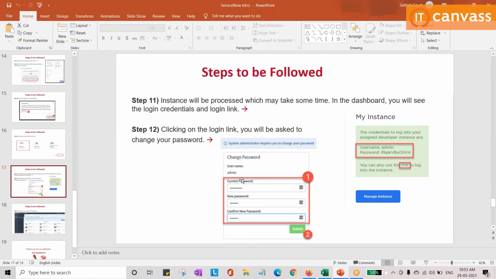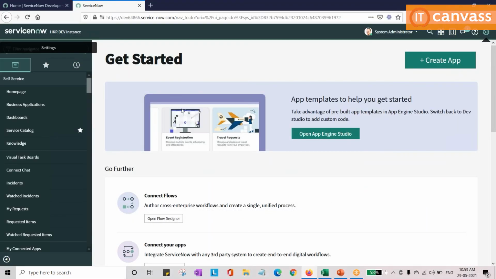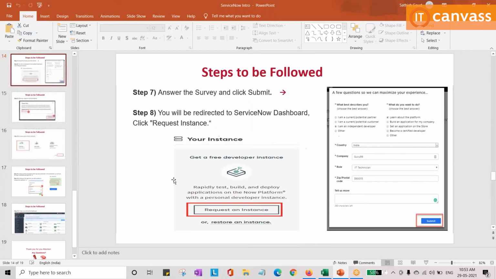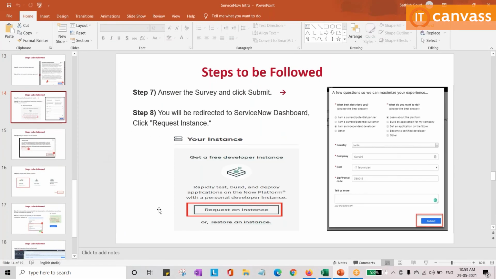Please try to activate your personal developer instance, and this personal developer instance will be deactivated every 10 days if you're not using it. Remember, only if you're not using it. If it is deactivated, in my screenshot here you can see this button, Restore an instance. You need to click on that so that it will restore your previous instance.